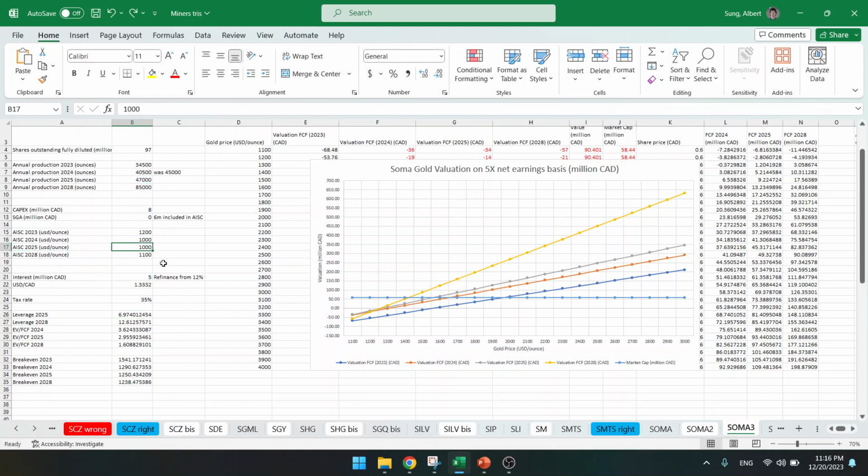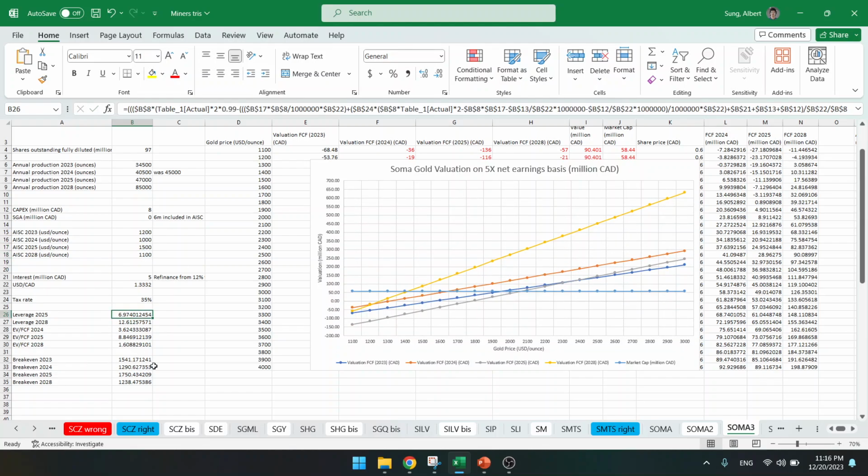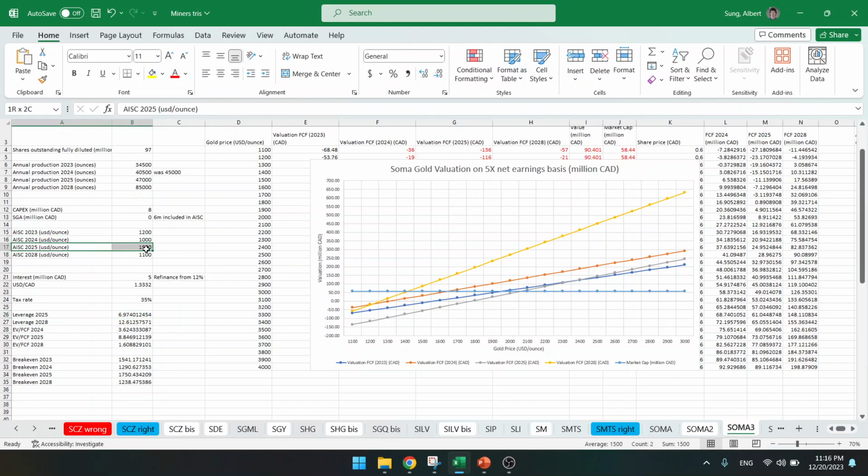Well, wrong. If I go from a 1000 AISC to 1500, nothing happens to the leverage. It's still 7. So all-in sustaining cost has no effect on the leverage of a company. Absolutely no effect.